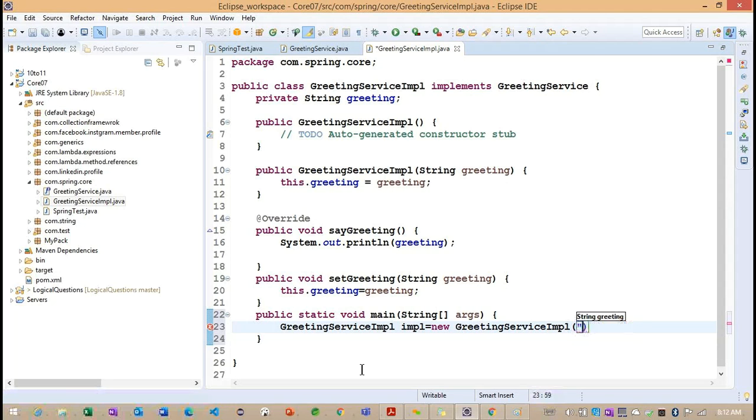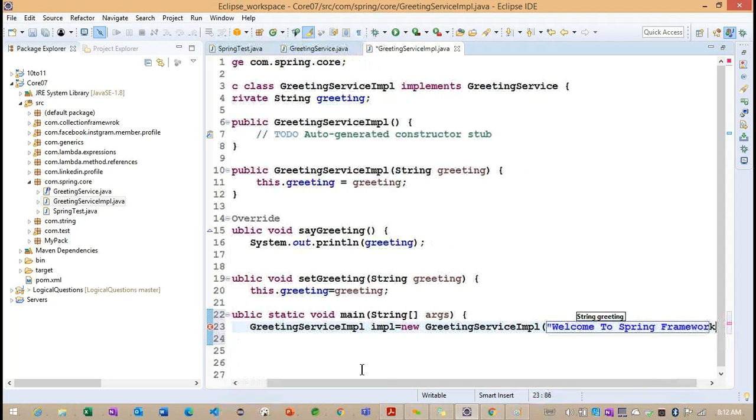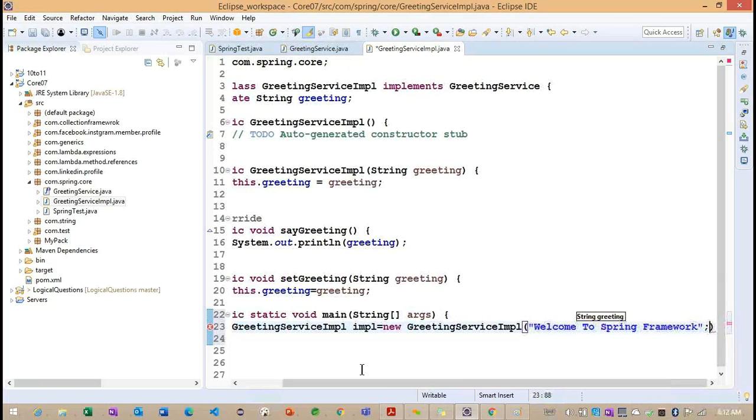I'm calling the one parameter constructor here. Now I'm trying to pass a message because the second constructor is expecting a string as a parameter, right? And here I'm going to add "Welcome to Spring Framework."